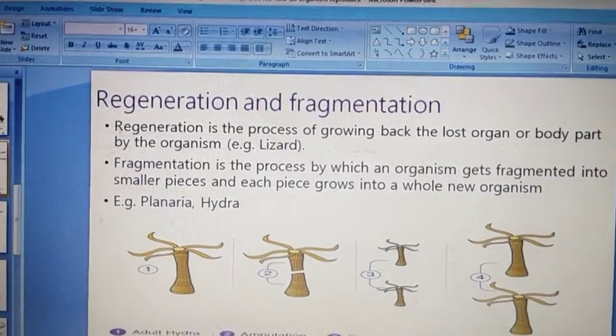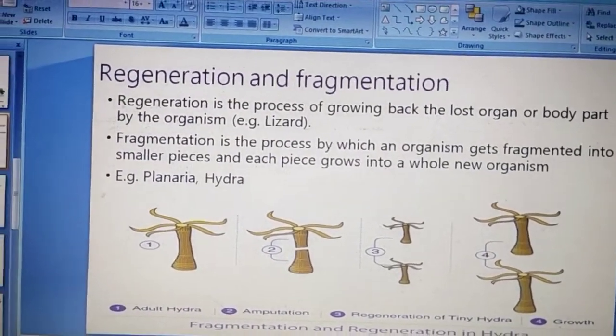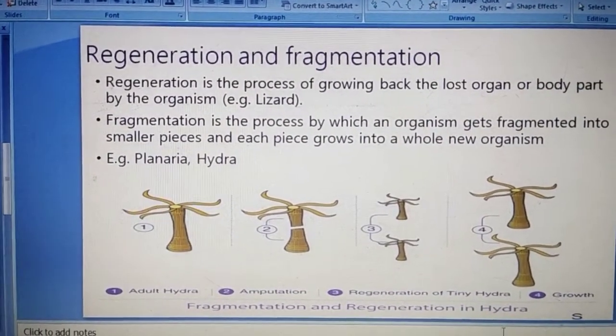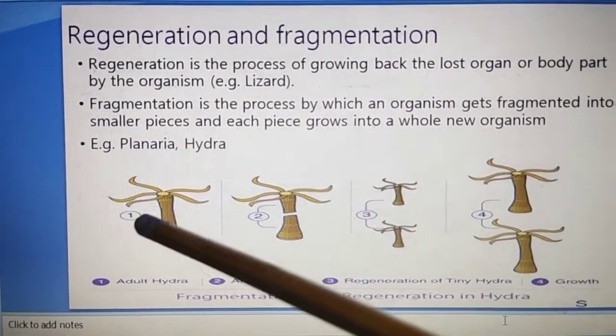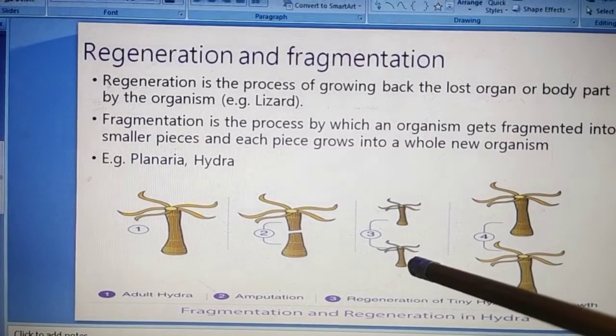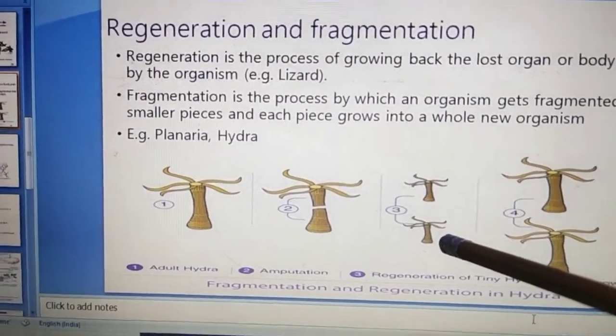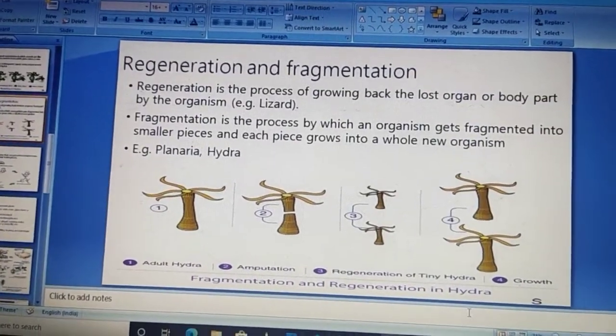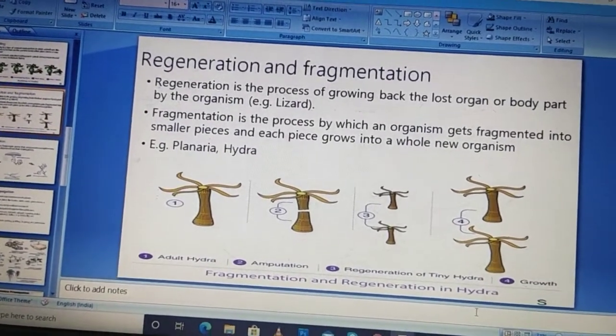So the next type of asexual mode of reproduction is regeneration and fragmentation. Like a part of the body gets cut and the cut part develops into a new individual. This is known as regeneration. This is most commonly seen in lizards.